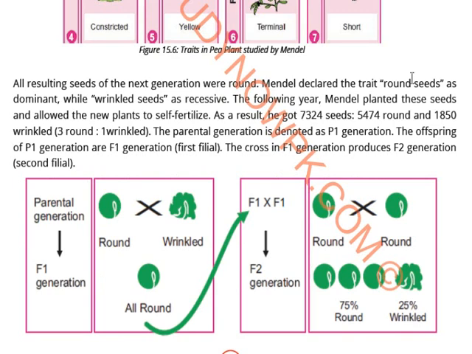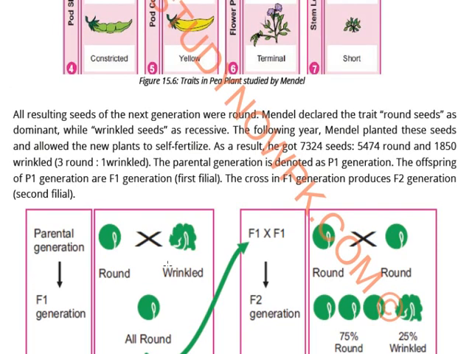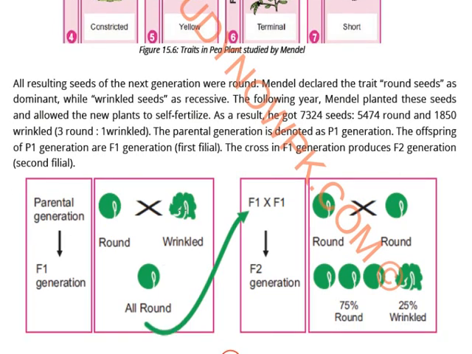All resulting seeds of the next generation were round. So see here, actually what he did was, this is the parental generation and this is the filial generation, the F1 generation. F1 is the first filial generation and then F2 is the second filial generation. First filial generation means the first resultant offspring. So when he crossed round and wrinkled, what was the result?